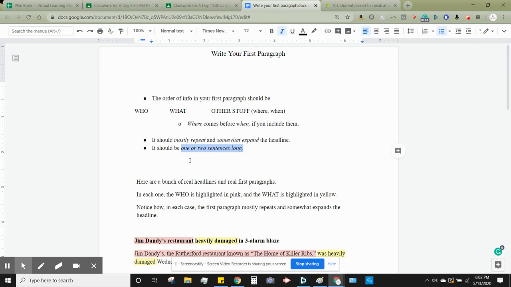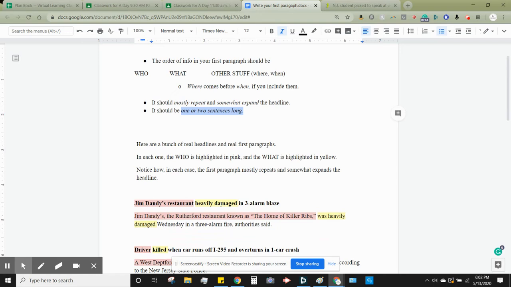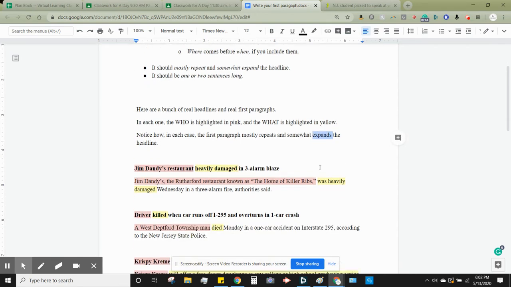So below, I give you a bunch of examples of real headlines and the real first paragraphs they went with them. And in each example, I put the who in pink and the what in yellow, because I want you to see how in each case, the first paragraph flows logically from the headline. It basically just repeats the info from the headline and expands it a little bit. Expands it means grows it, adds a little more to it.